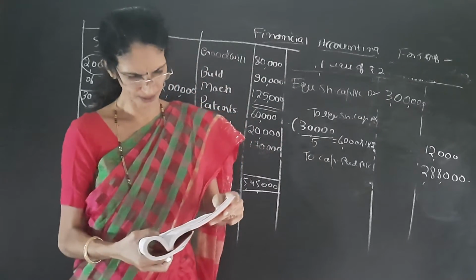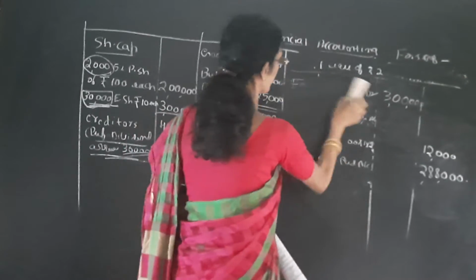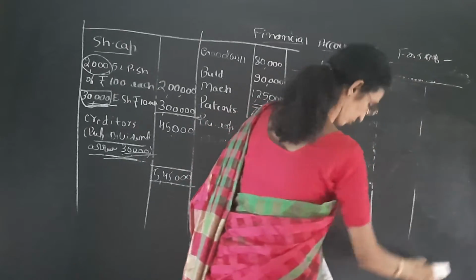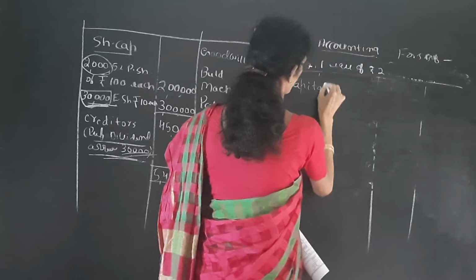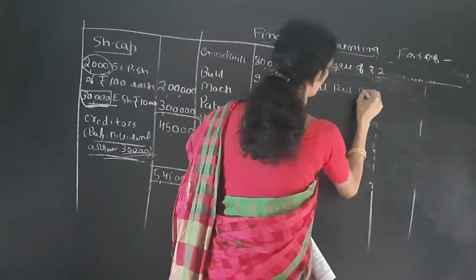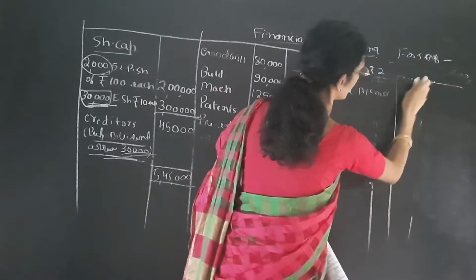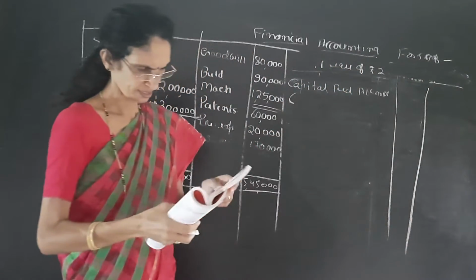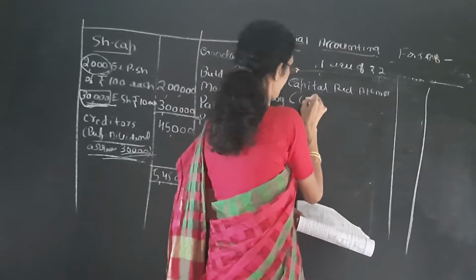Next, the last entry is we have to write down the value of the assets. First we have to debit the capital reduction account. In the capital reduction account, we have to see the debit balance. The first entry, capital reduction account, is 64,000 credit.